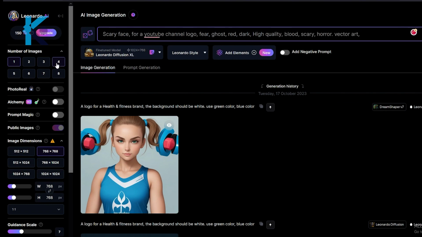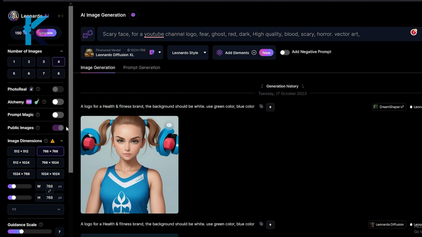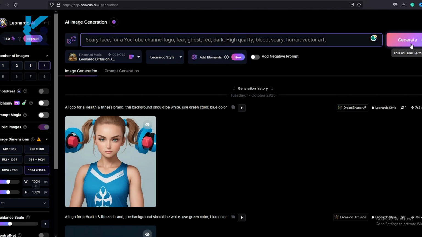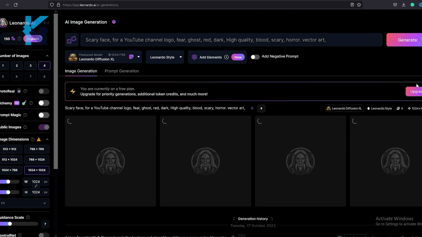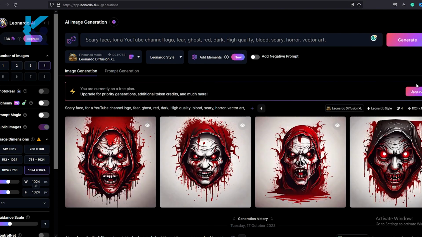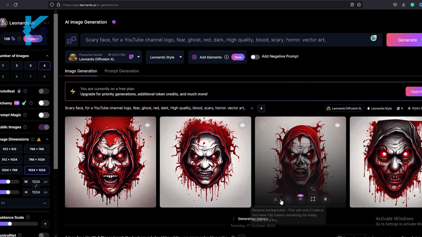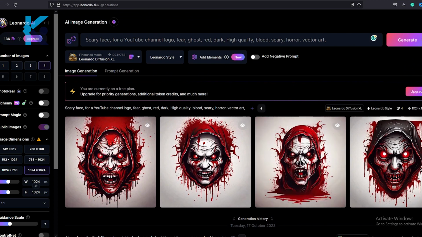After that, from this side menu, you can select the number of images you want this to generate, and you can change the dimension for your art. After all of these, hit the Generate button. Within a few seconds, your logos will be generated. If you are not satisfied with the results, you can generate them again. I like this one. I'm going to select this as a logo for our channel.